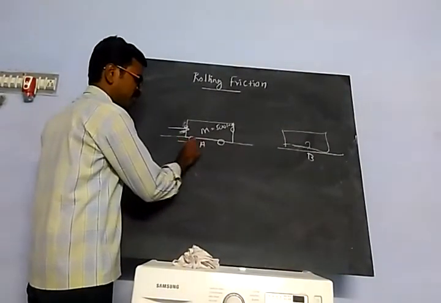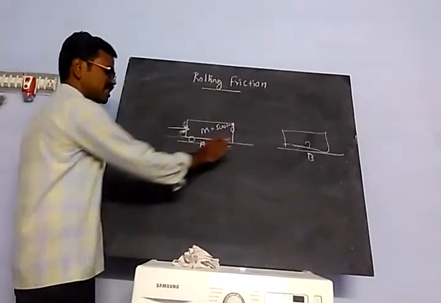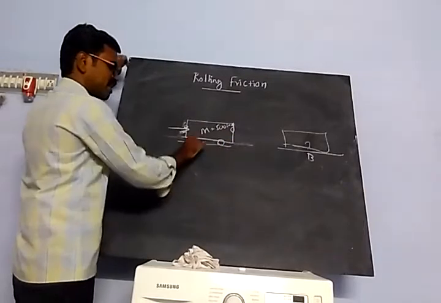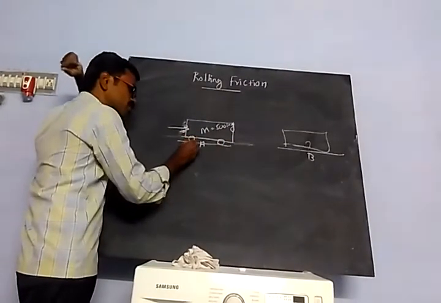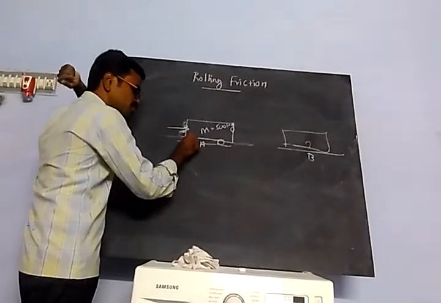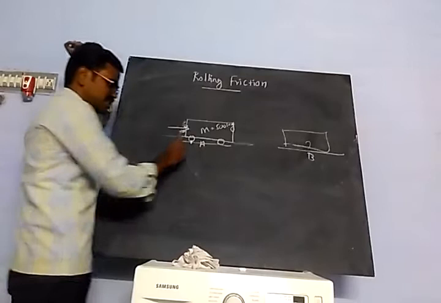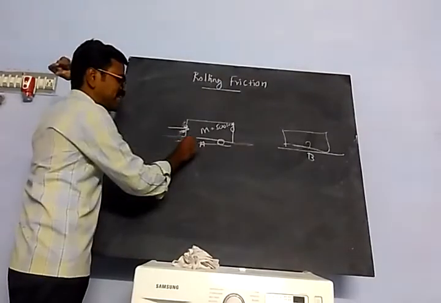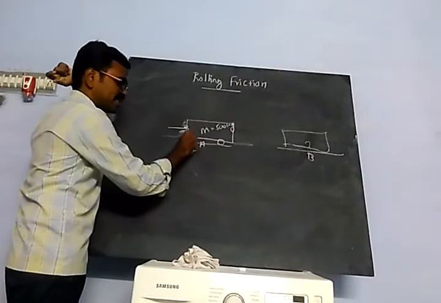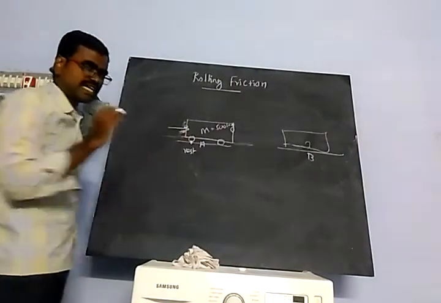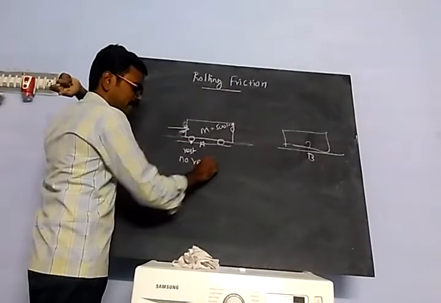That wheel is in contact with the surface. Whenever the wheel comes into contact with the surface, that point of the wheel is at rest. So at that time there is no relative motion.